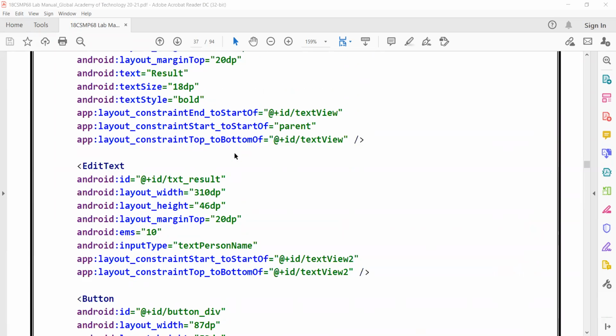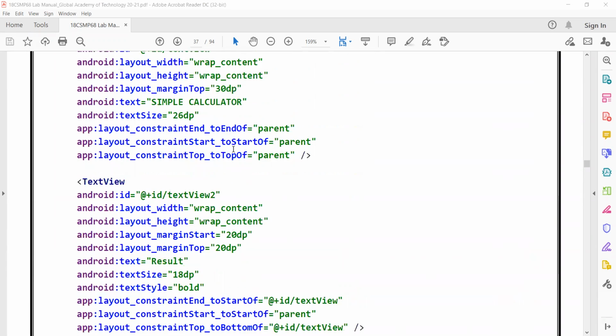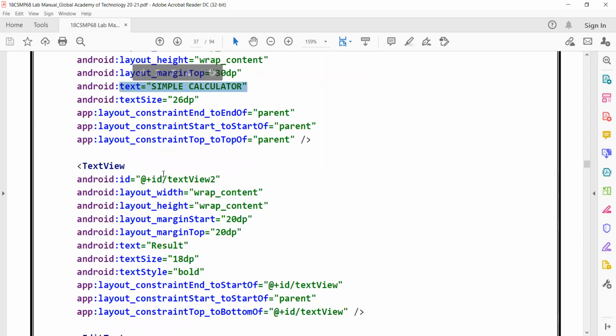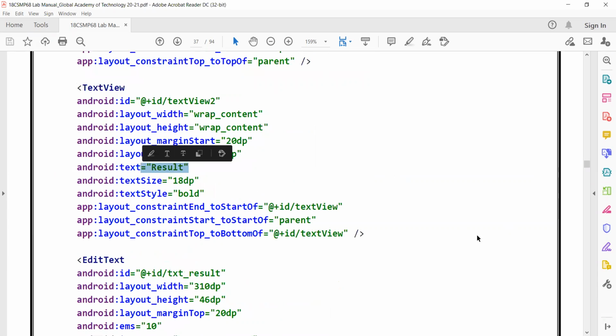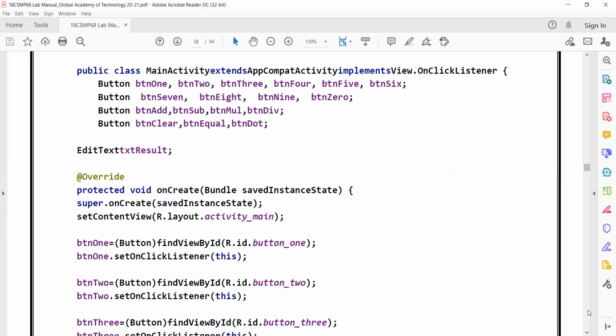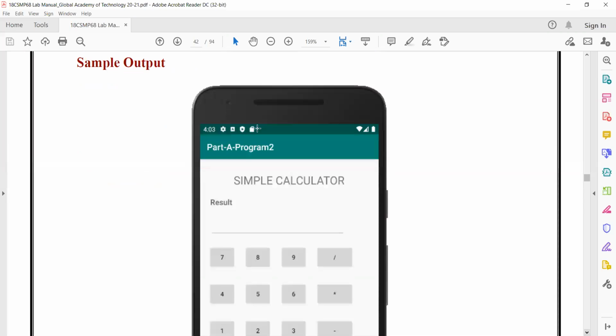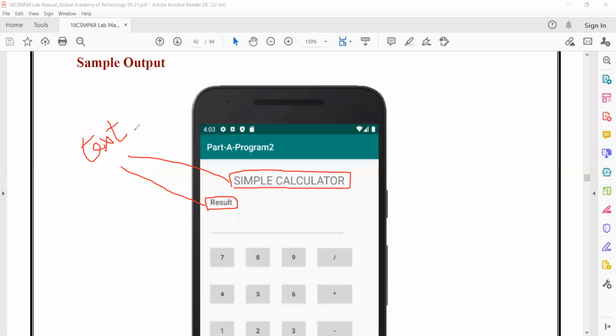Everything is in this XML code. Everything is button except this text view. This text view is for simple calculator, and one more text view is for result. You can see that when I scroll down. How I got this simple calculator and how I got this result, using this text view, I got both. Okay, that's what it is.